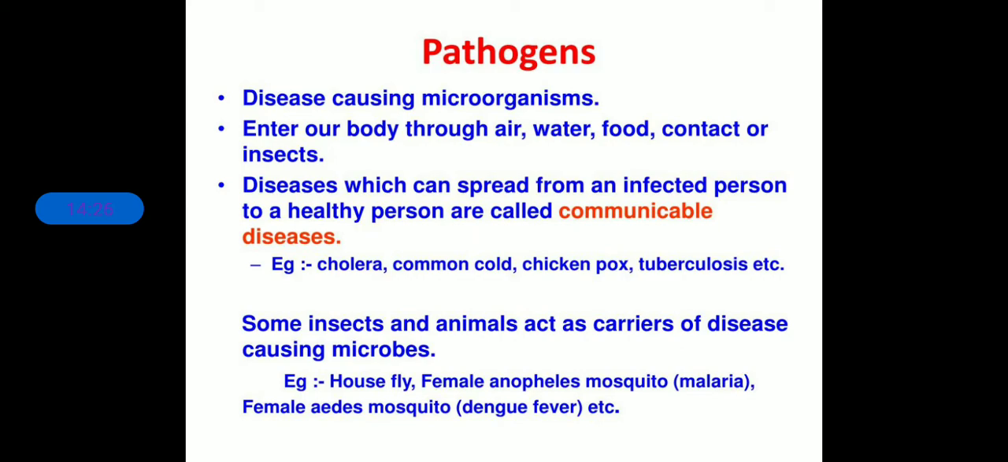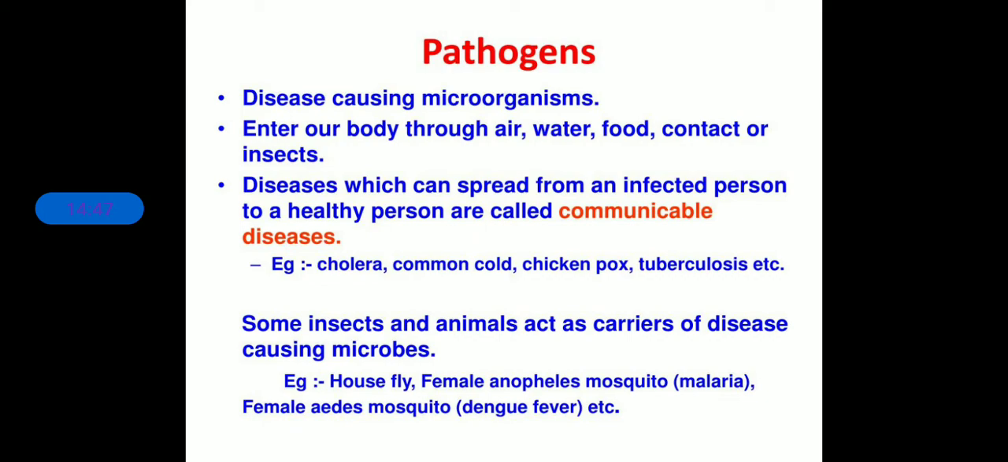Now, as you can see over here in this slide, cholera, common cold, chickenpox, tuberculosis, these are communicable diseases. What are communicable diseases? The diseases which can spread from an infected person to a healthy person through physical contact or through any kind of contact between them are called communicable diseases. Clear? So these are the common diseases.